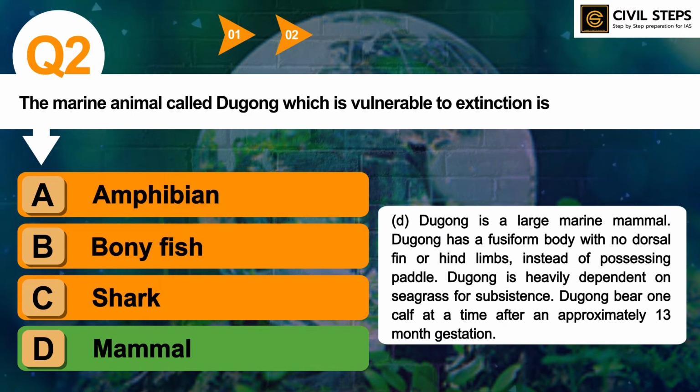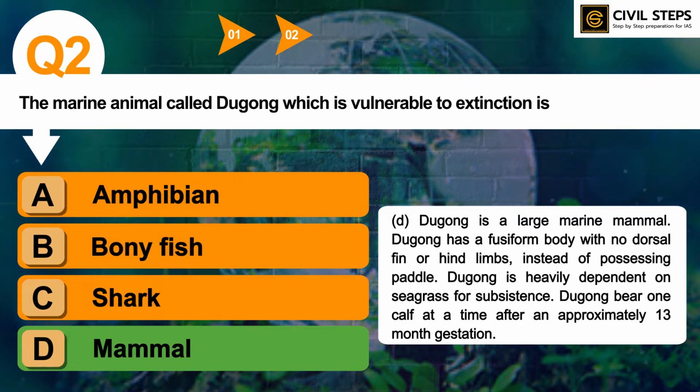So dugong is a large marine mammal. Dugong has a fusiform body with no dorsal fin or hind limbs, and instead possesses paddles. Dugong is heavily dependent on seagrass for subsistence. Dugong bears one calf at a time after an approximately 13-month gestation. Actually, this dugong was already asked by UPSC in the 2017 or 2018 prelims examination. I'm not sure about that. You can check that from the UPSC official website.